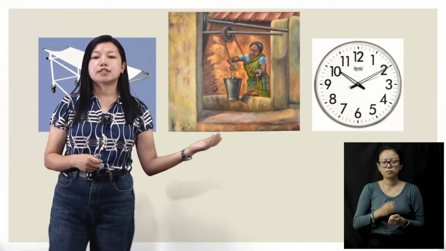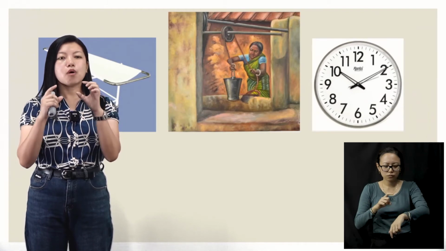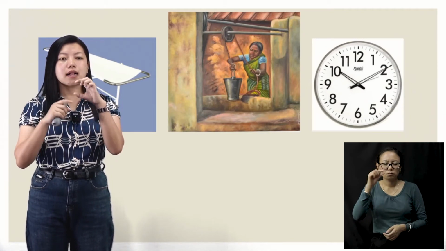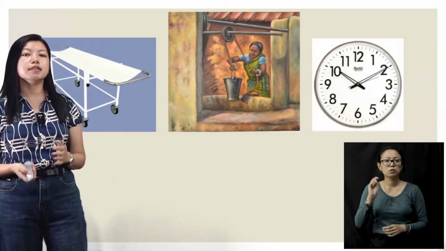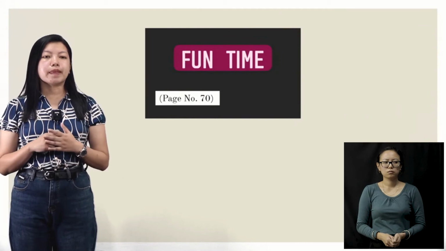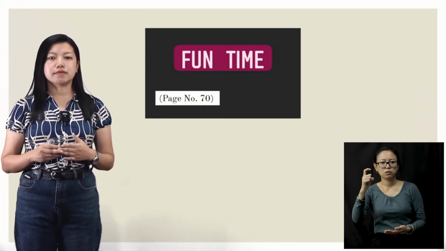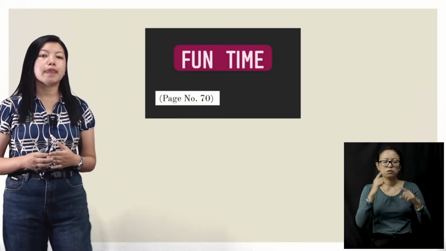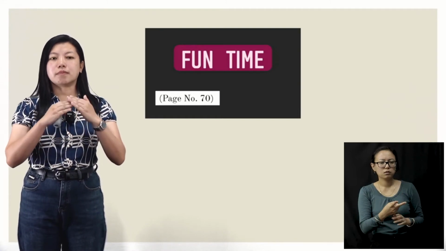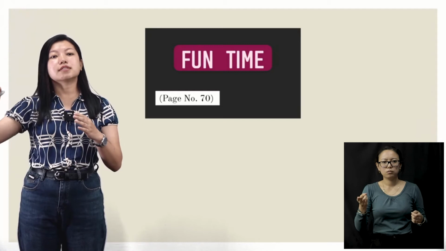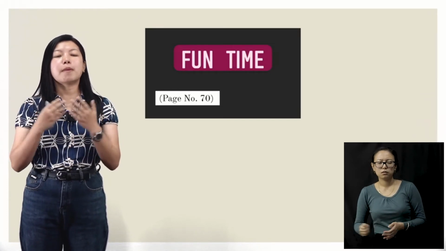Then another one, as you can see, a wall clock, even inside the watches, okay? There are small wheels there that help the clock to circle around, all right? So these are the evolutions. Now, on page number 72, there is an activity called Fun Time, okay? If you see the images there, you will see that there are trains, buses and trucks, and on the other side of the column, there are wheels, okay? So now you're going to match them.